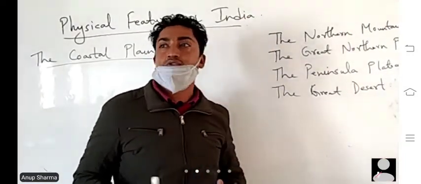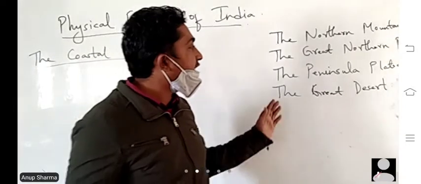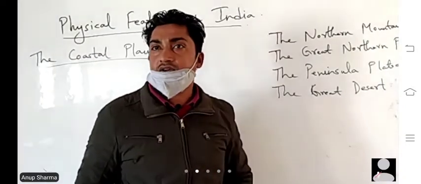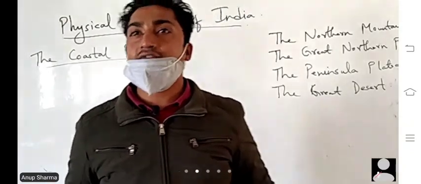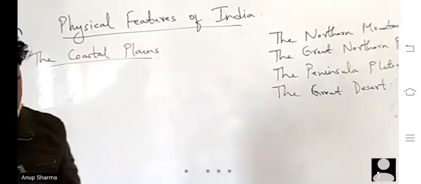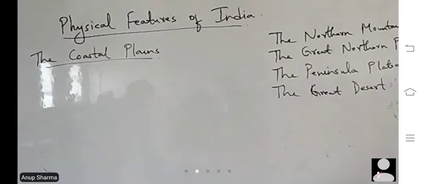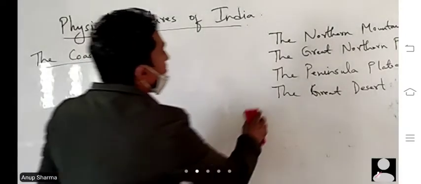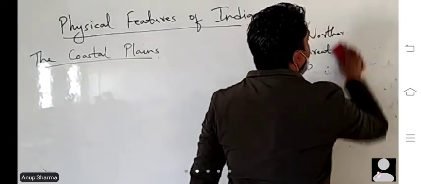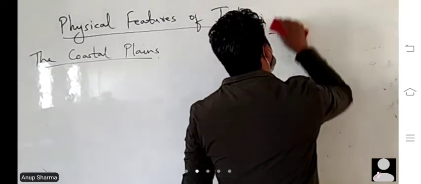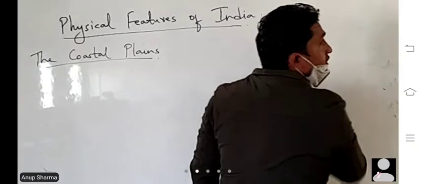Okay, Malwa plateau, Chota Nagpur plateau, etc. Then we have great desert. Okay, the desert means place which receives very little or no rainfall. So today we are going to talk about the coastal plains. The northern plains are the plains formed due to rivers.